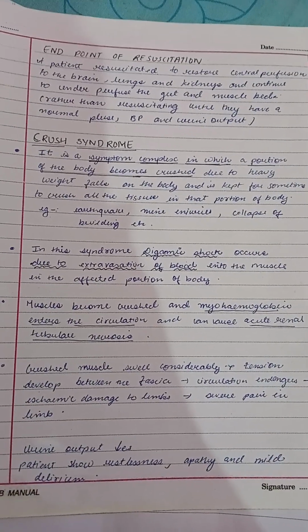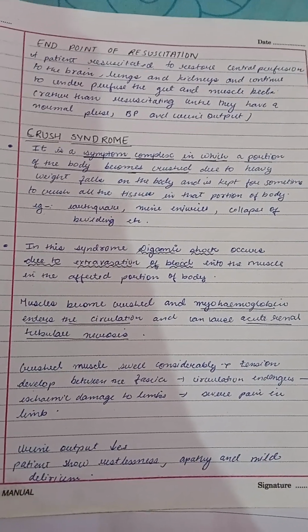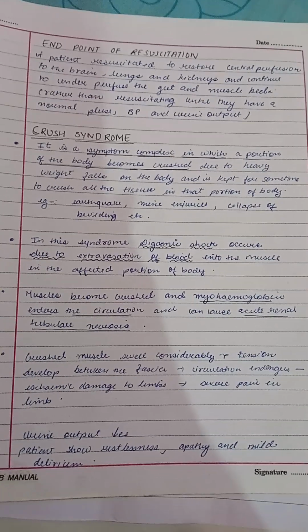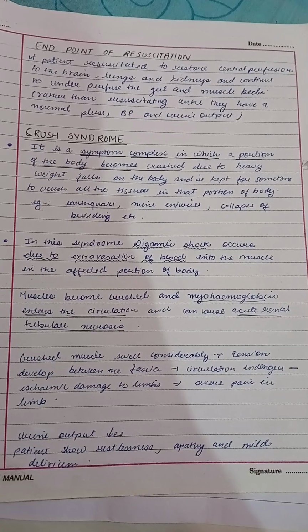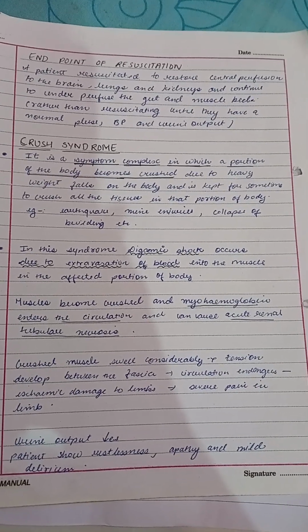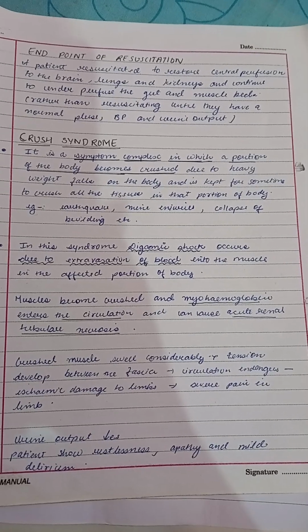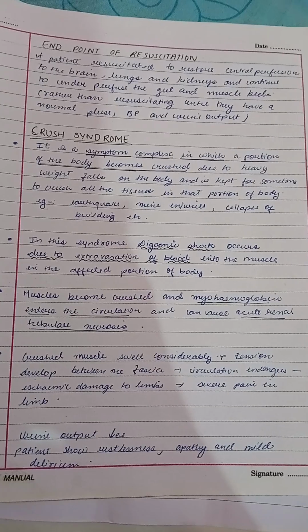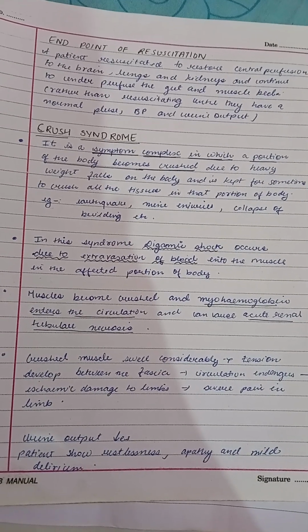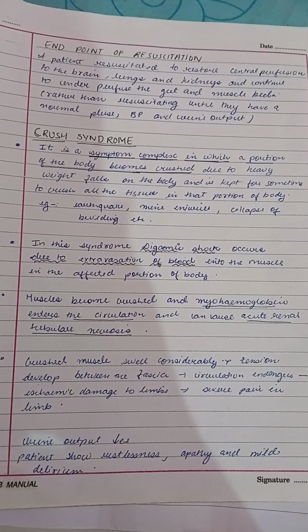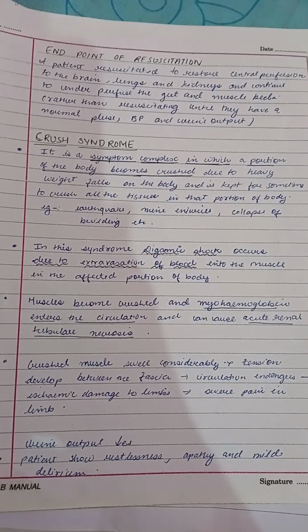Now, muscle becomes crushed and myohemoglobin enters the circulation and can cause acute renal tubular necrosis. Crushed muscles swell considerably, which leads to tension development between the fascia. Then circulation is endangered, with ischemic damage to the limbs and severe pain in the limb. In this syndrome, urine output decreases and patients show restlessness, apathy and mild delirium. Okay.